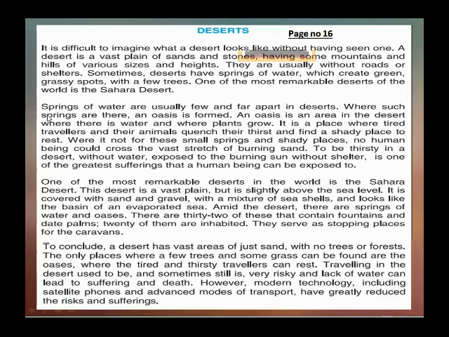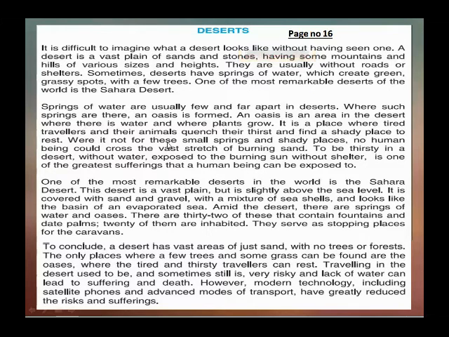Springs of water are usually few and far apart in a desert. Where such springs are there, an oasis is formed. An oasis is an area in the desert where there is water and where plants grow. It is a place where tired travelers and their animals quench their thirst and find a shady place to rest.